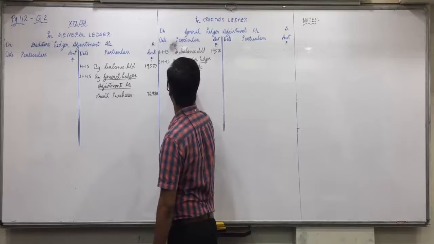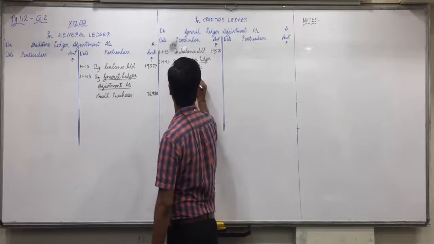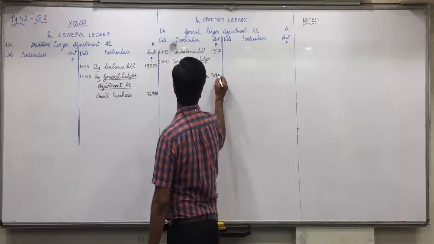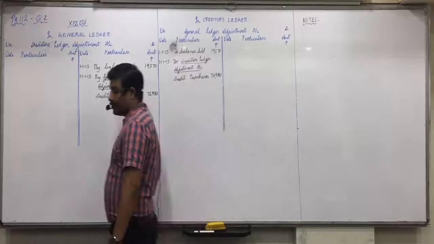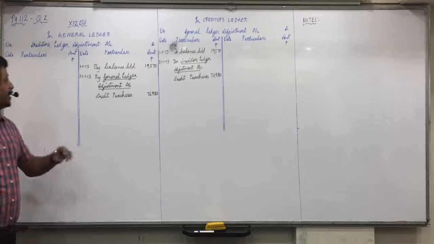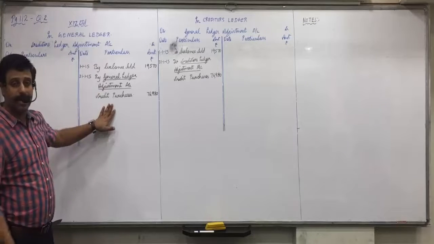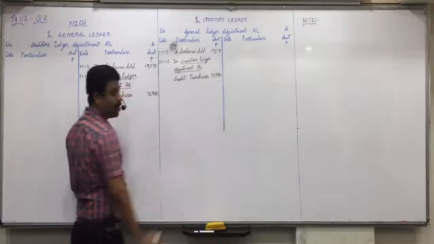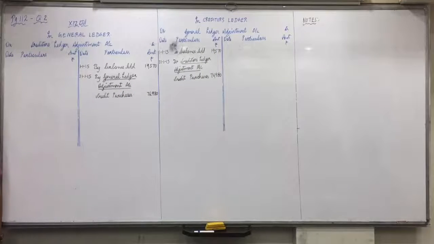Credit purchases 76,980. I repeated, purchase account debit to creditors account. To creditors means in creditors account on credit side. And purchase account debit means in general ledger adjustment account on debit side. Is everyone clear with this?